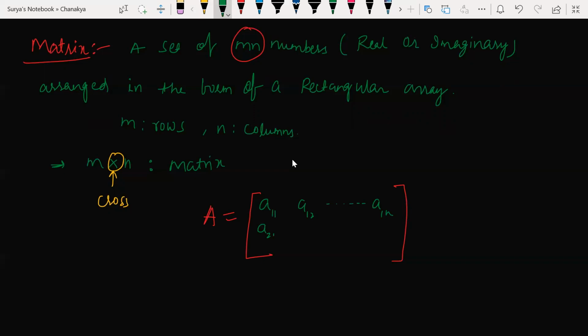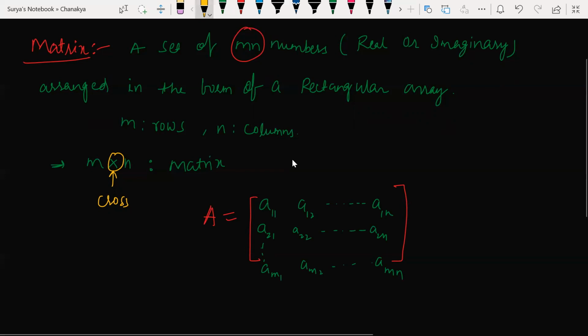So A21, A22, dash, dash, dash, A2n, then A31, A32, A33, and so on like that. Look at this, dash, dash, dash, you can write Am1, Am2, dash, dash, dash, Amn. Understood my point? Clear?